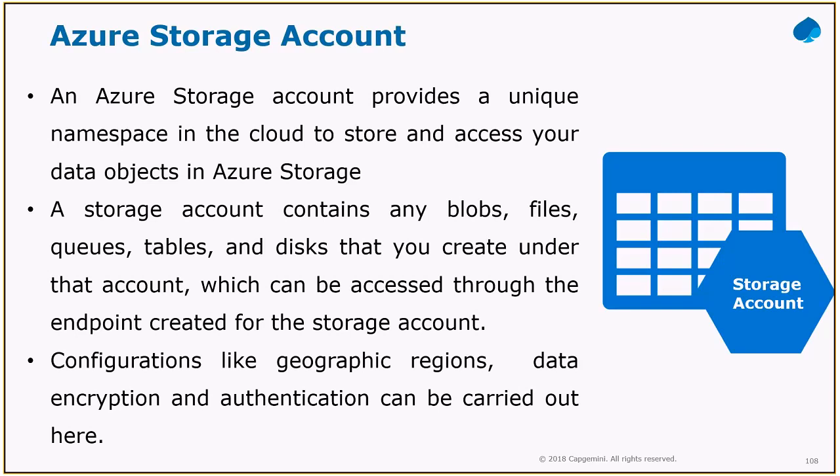In the replication options, there are 4 options. They are called locally redundant storage, zone redundant storage, geo redundant storage, and read access geo redundant storage. So these are the 4 ways you can replicate that storage account. Replication means we are creating a copy. When I go for locally redundant storage, you know about the concept of availability set, and you know about the region, right? The region, data center, and all those things. When I talk about locally redundant storage, it will create 3 copies within a single data center.